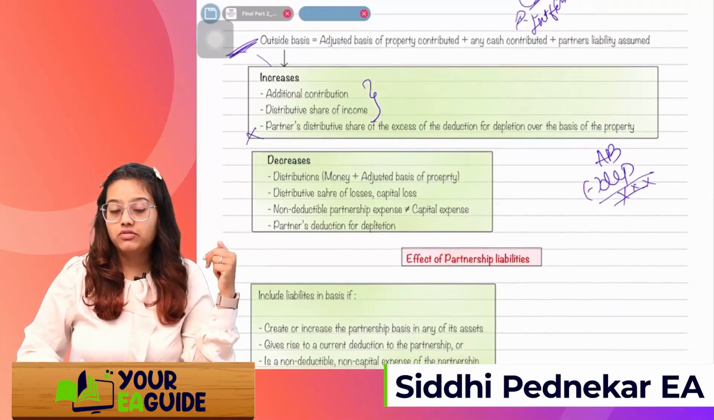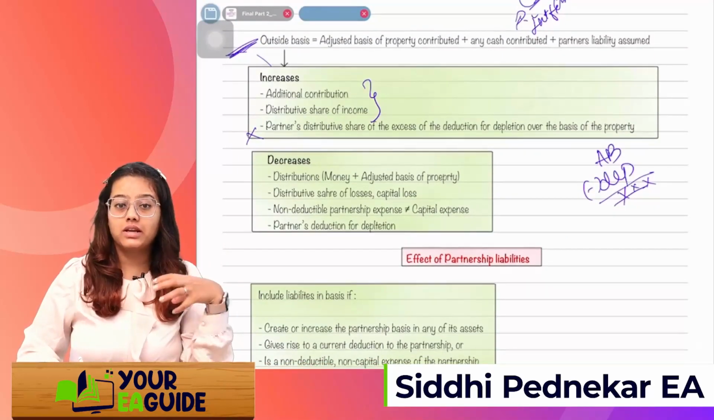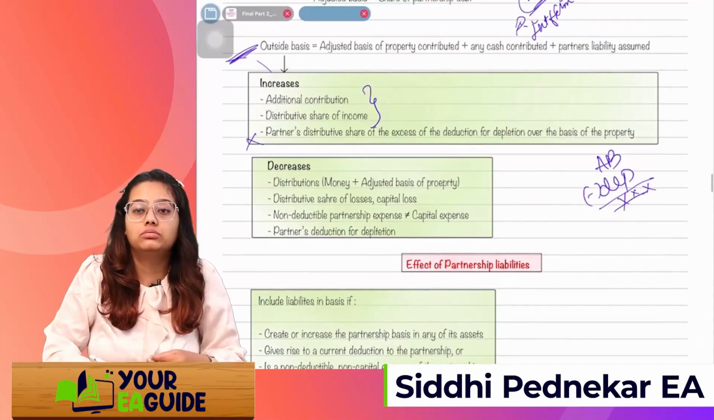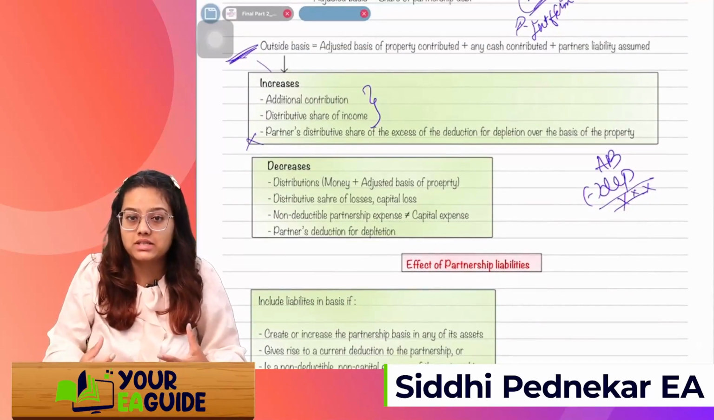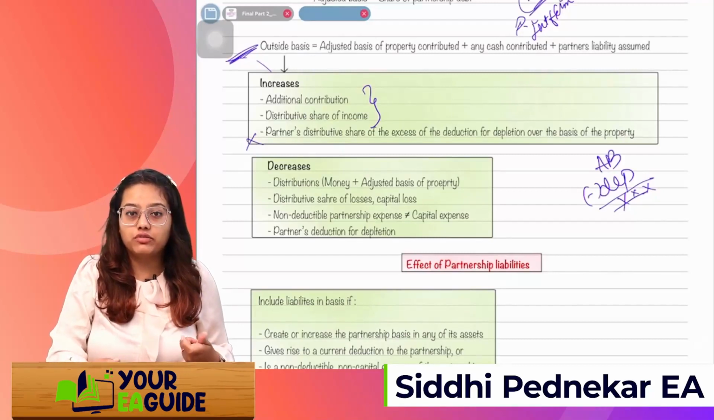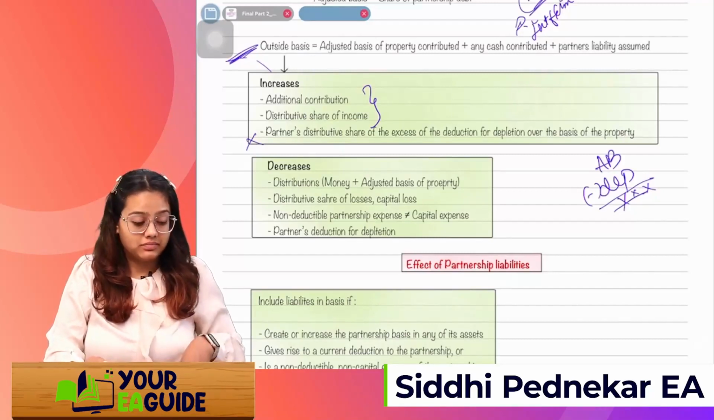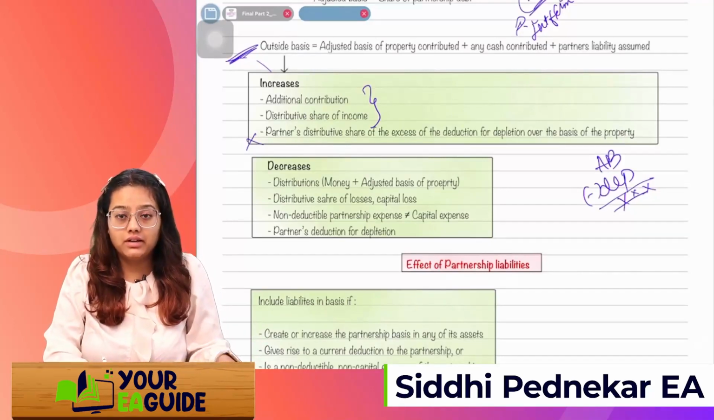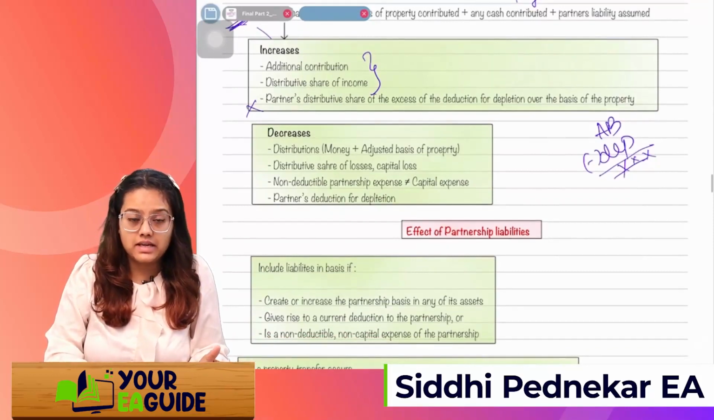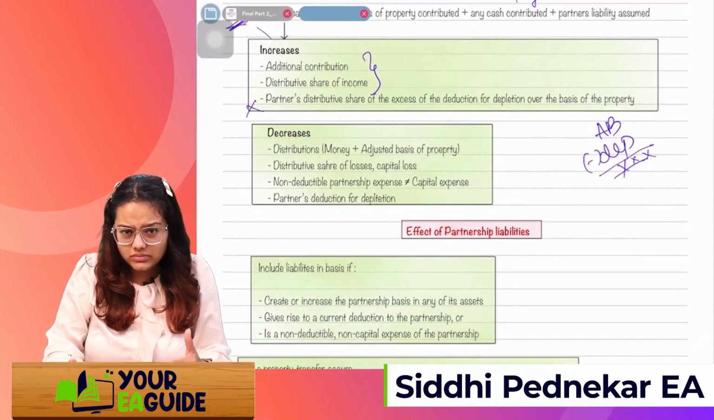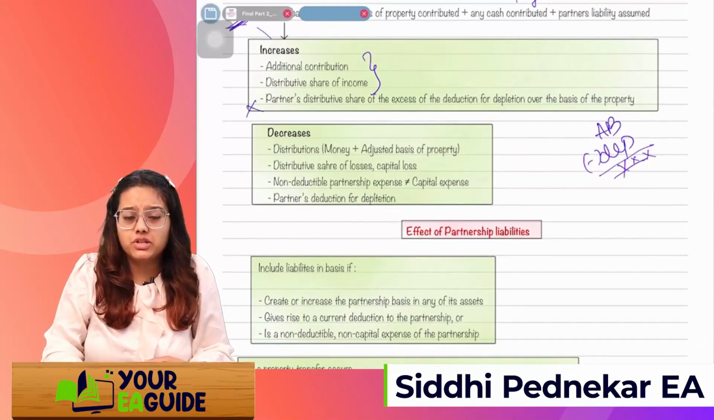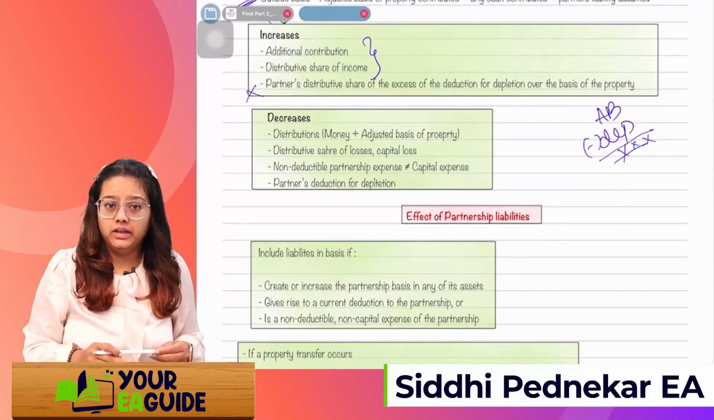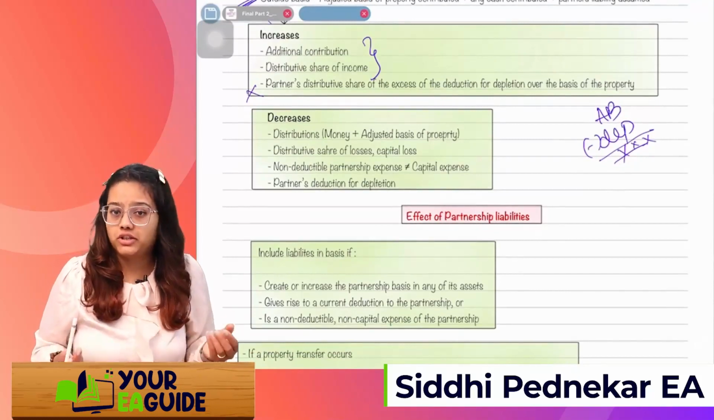Then distributive share of losses or capital loss. If the partnership firm is incurring any capital loss, or if at any time the partnership firm has incurred any loss during the year in the business, that share of loss, I'll reduce it from my basis, right? If the partnership firm is having any expense which is non-deductible, right, and which is not a capital expense, like I can say charitable or any other non-deductible expenses that the partnership firm is going to incur, that I'll reduce from my basis. Okay, then there's a partner's deduction for depletion.